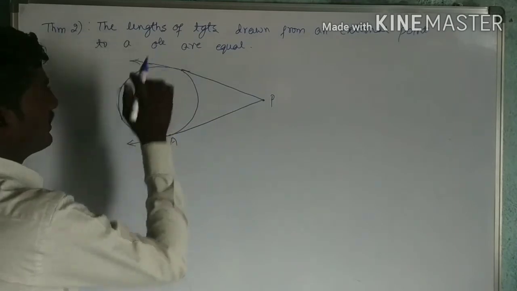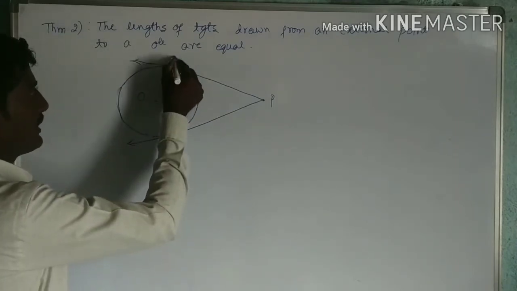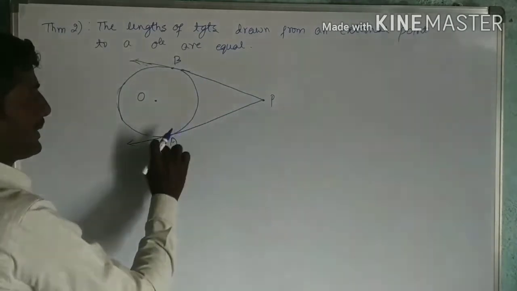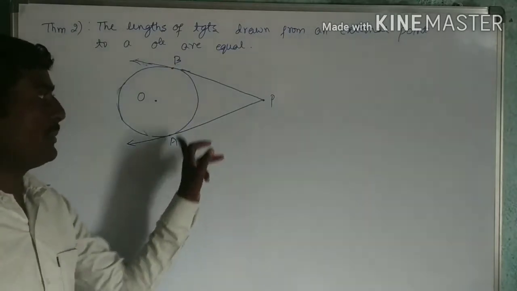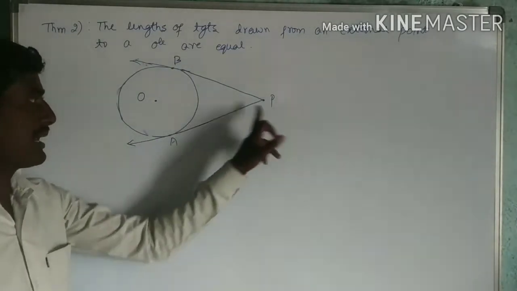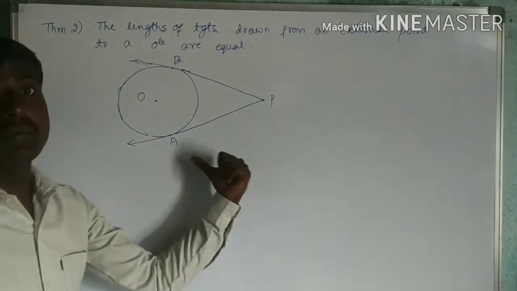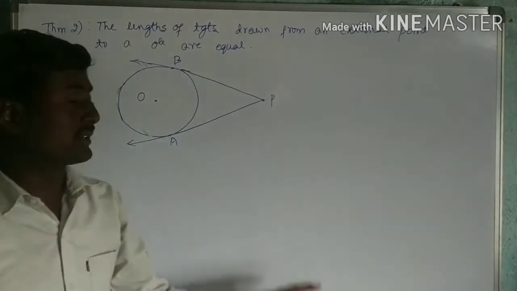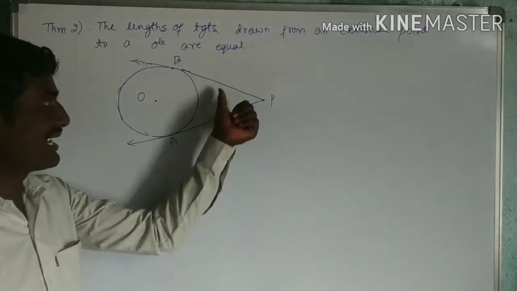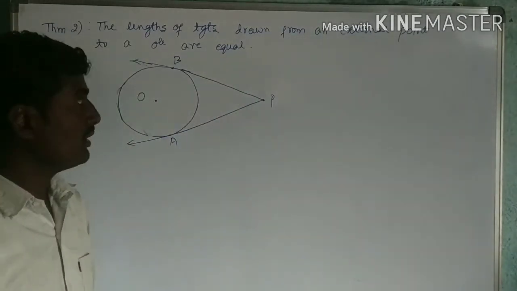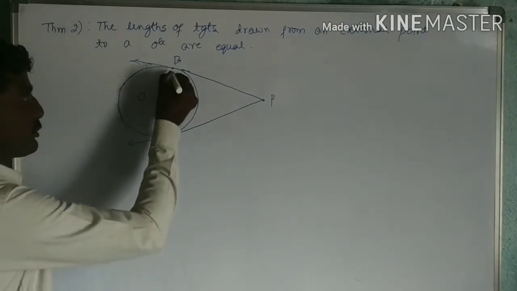Okay. Now I will take this as point B. Now PA and PB are the lengths of tangents from an external point. I have to prove that PA is equal to PB. These two lengths are equal. I have to prove. So let us join OB.